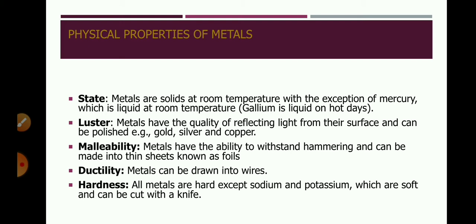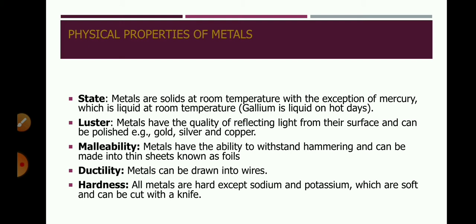Next is malleability. Metals have the ability to withstand hammering and can be made into thin sheets known as foils. Metals are malleable, meaning metals can be hammered into thin sheets, and this property of being converted into thin sheets when hammered is known as malleability. The most malleable metals are gold and silver. Zinc is a less malleable metal because it is brittle. So zinc is not so malleable.